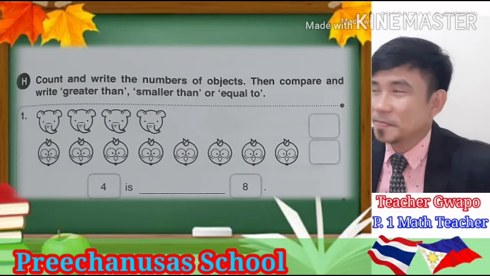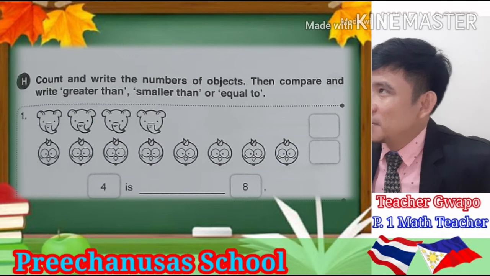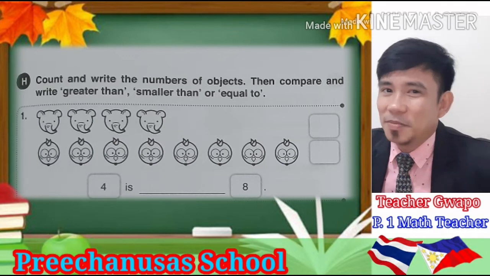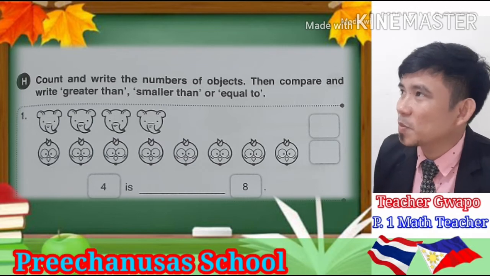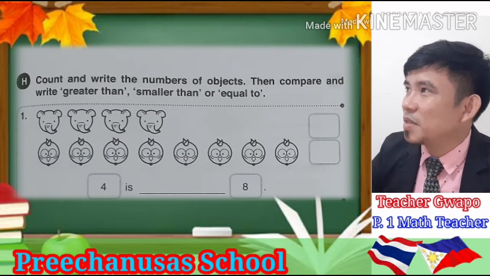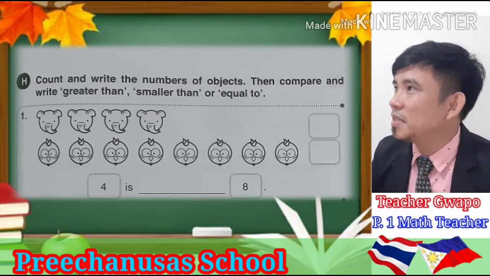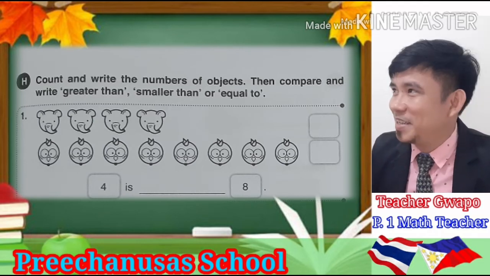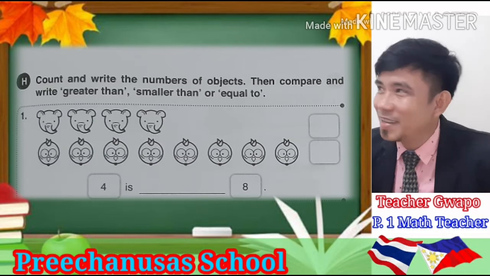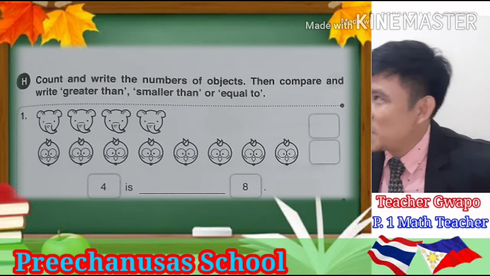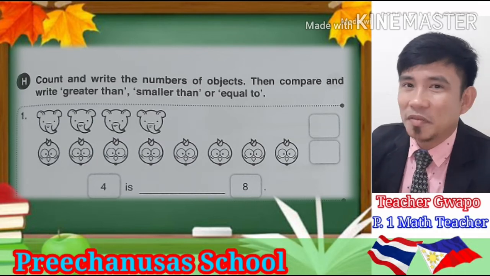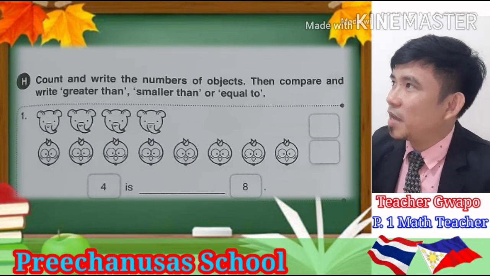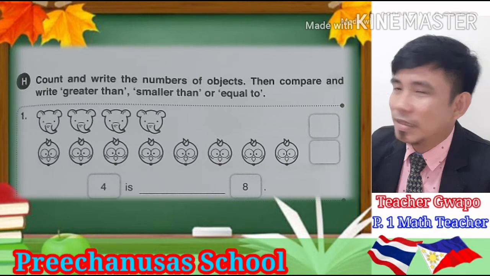Are you ready? Okay. Now, number 1, time starts now. Count the number of elephants and then the number of birds, angry bird. Is that an angry bird? Okay. Make sure to count the numbers of objects or animals properly.